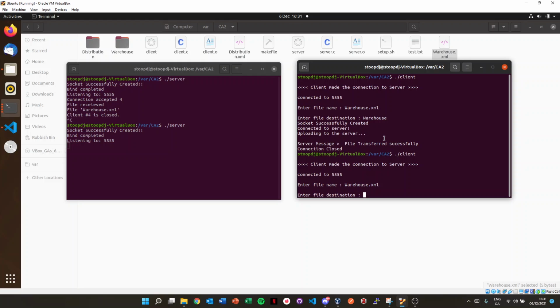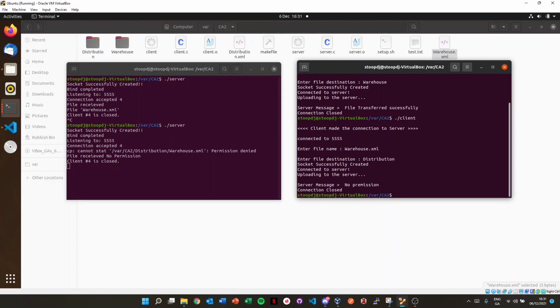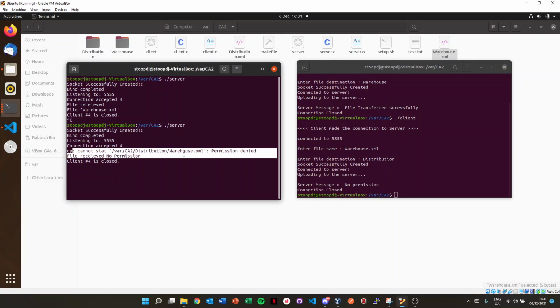So now we would like to do distribution, if I spell that right, hopefully. Here we go. We can see it over here. It's successfully created, connected to the server, and uploaded to the server, but the server sent back a straight message: you don't have permission to do that because I'm not part of the distribution group. On the client side, we can see we couldn't copy it because permission was denied. File received, but there is no permission, and the client was closed.